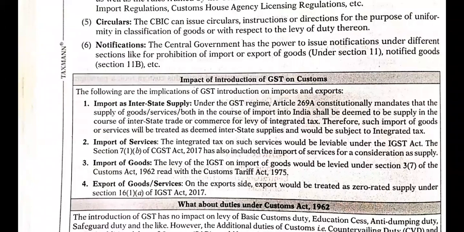Then the export side. Export would be treated as zero rated supply under section 16 subsection 1 of the IGST Act 2017. Now if you are exporting some goods, you get a lot of relaxation. On some goods, it is treated as zero rated supply, where you don't have to pay any kind of GST on it, especially on the export of goods, right? And it is also governed by the IGST Act of 2017.